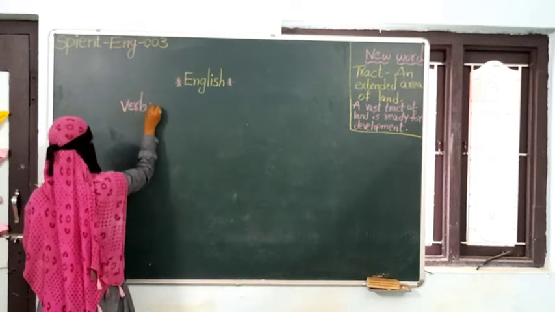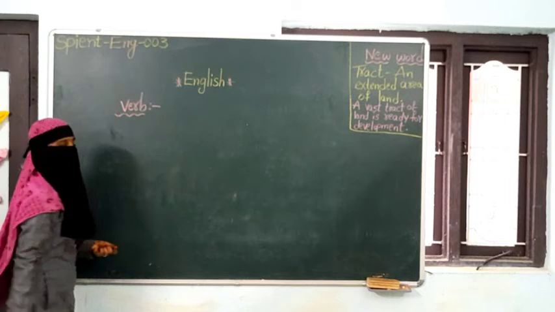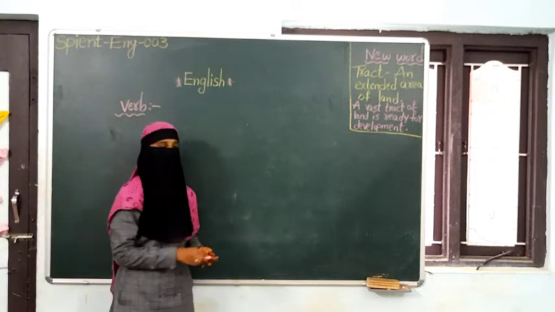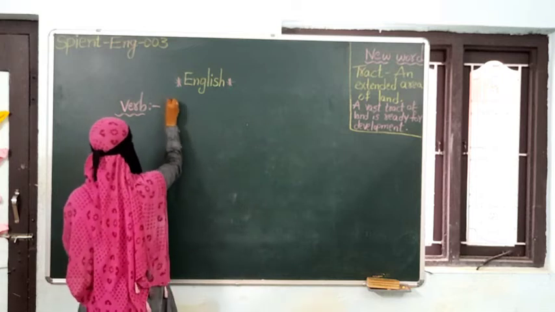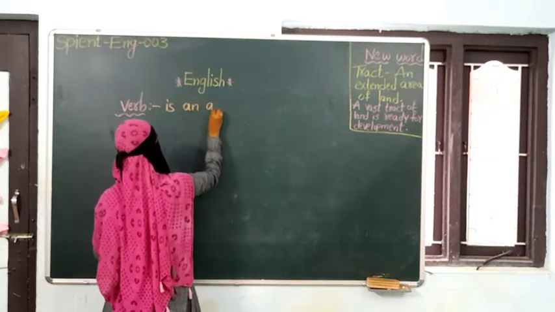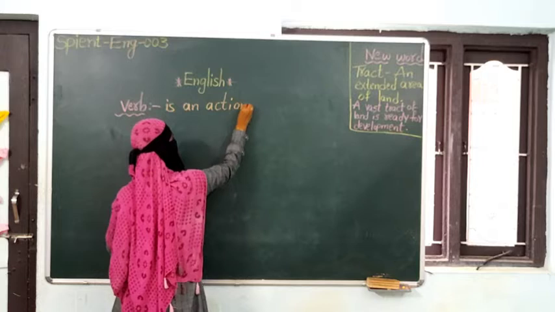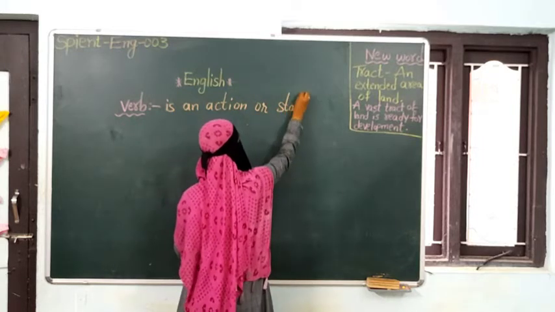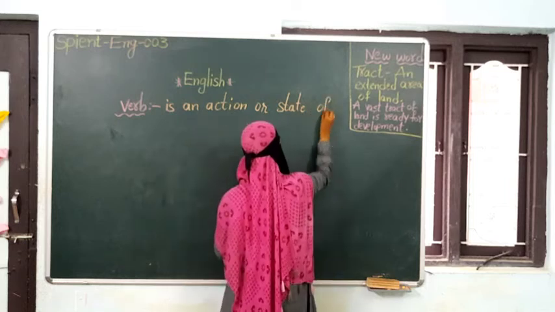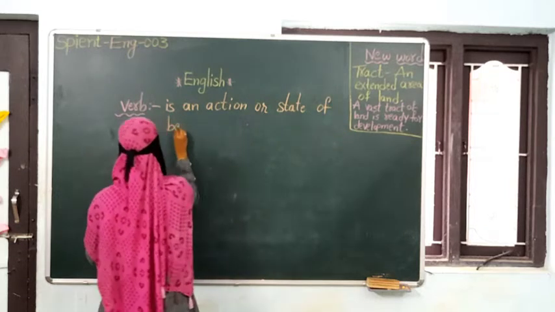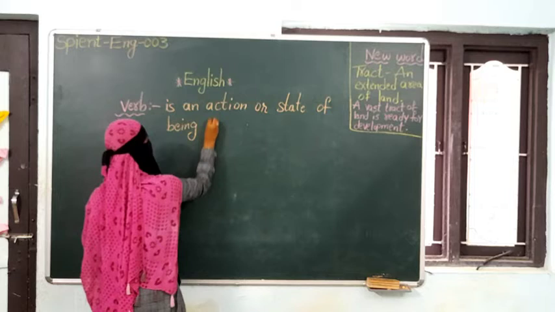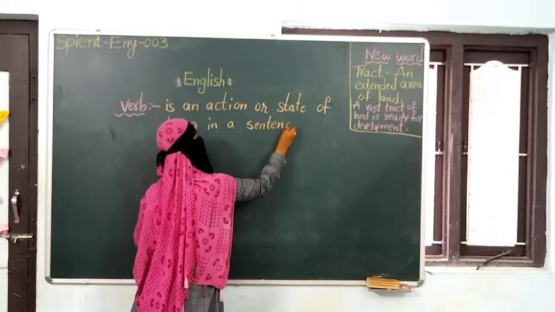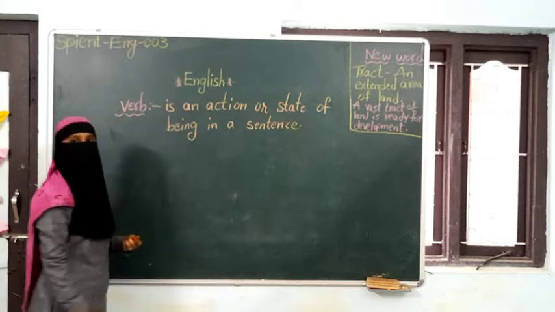Verb. A verb is an action or state of being in a sentence. It tells about the action of a sentence or a state of being in a sentence. I'll give you an example.